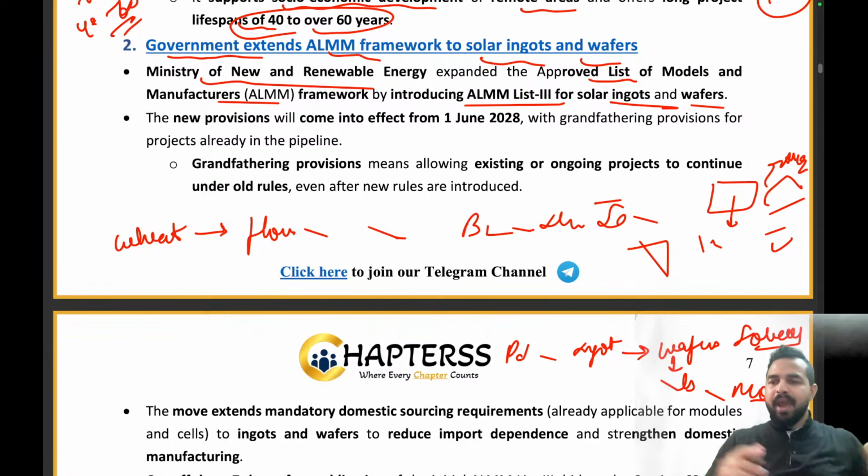They are used in the solar panels. They absorb the solar energy and convert it into electricity, right? So if the material which we are using to create these solar panels does not have good efficiency to convert the solar energy into electricity, then it is of no use, right?